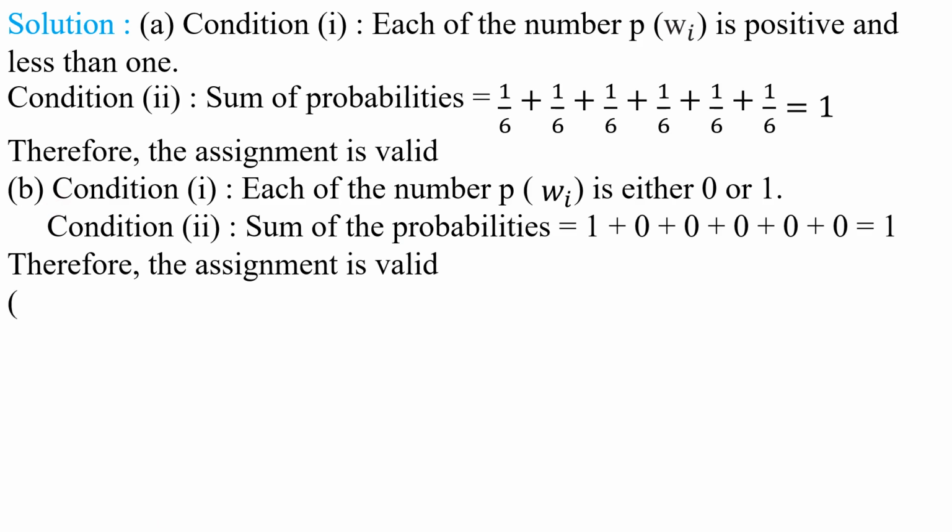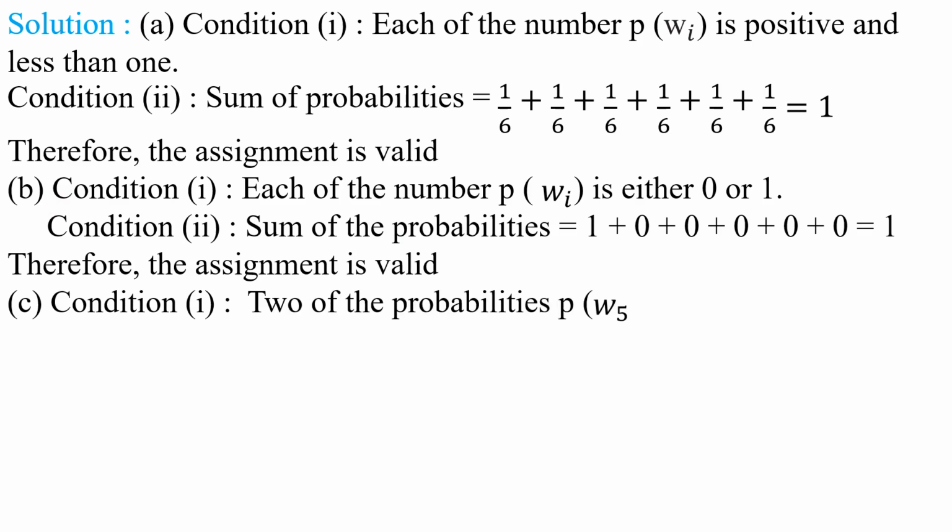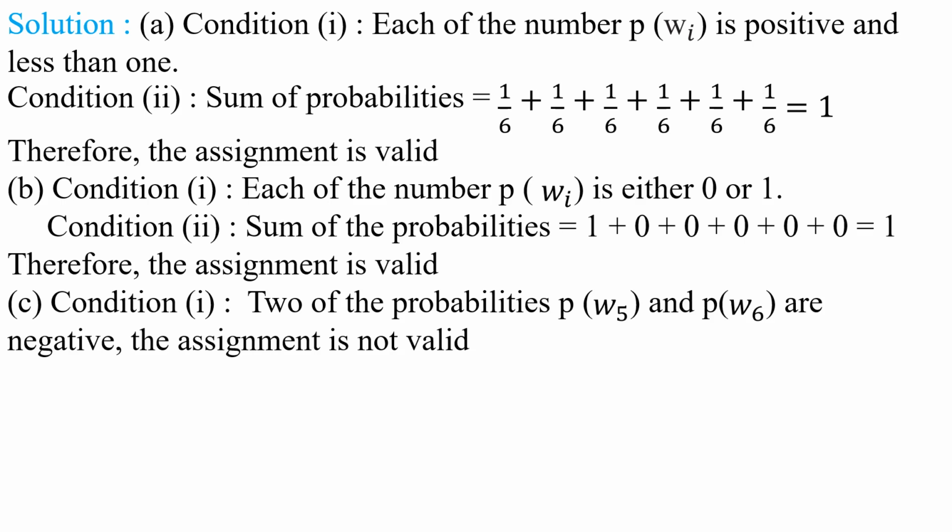Right. Now come to the third assignment. Let us check condition 1. Two of the probabilities, P of omega 5 and P of omega 6, are negative. The assignment is not valid. If we observe the third assignment, that is assignment C, the probability of omega 5 and the probability of omega 6 are negative numbers. So the assignment is said to be not valid. Understood this point, my children?